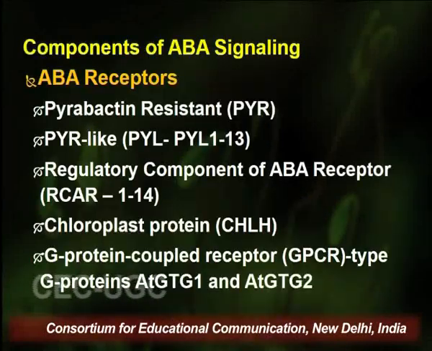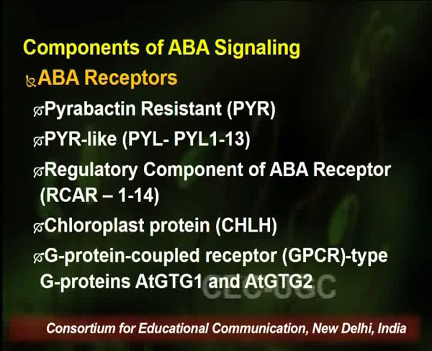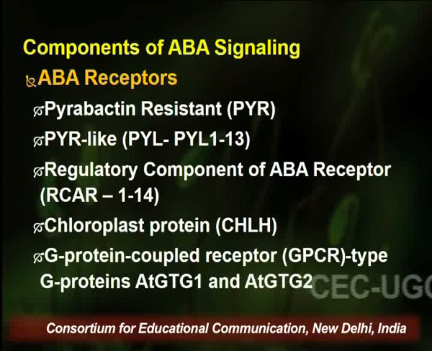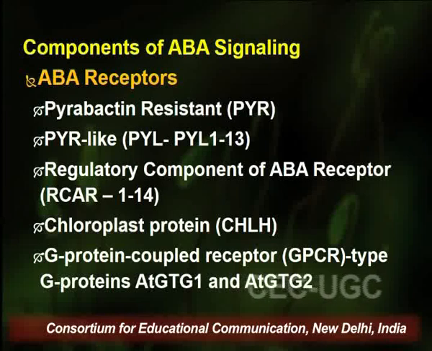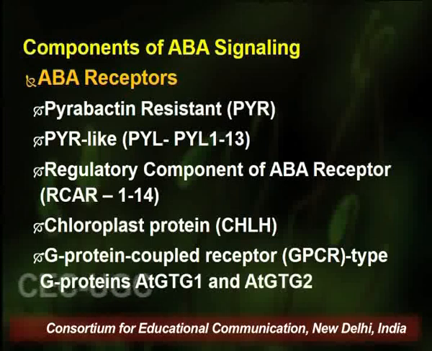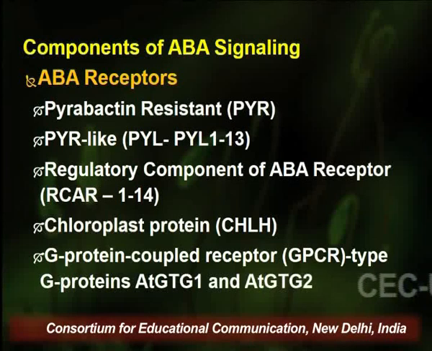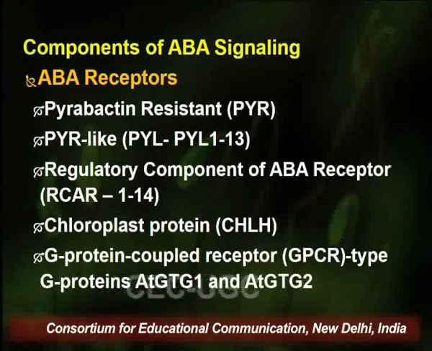Now if we look into the signaling mechanism of abscisic acid, there are various components involved in this signaling pathway. The first and foremost component is the abscisic acid receptors. There are different types of receptors for abscisic acid that have been identified, like pyrabactin resistant, that is PYR type of receptors, PYR or pyrabactin resistant like receptors, that is PYL receptors, and there are 13 subtypes of PYL receptors that have been found. The third class is the regulatory component of abscisic acid receptors or RCAR receptors, and 14 subtypes of RCAR receptors have been identified.